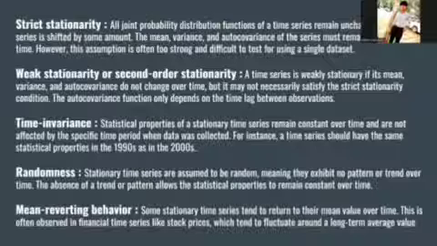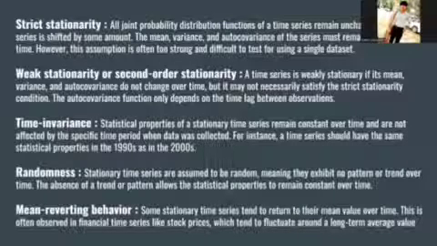Weak stationarity, or second order stationarity: a time series is weakly stationary if its mean, variance and autocovariance do not change over time. Time invariance: statistical properties of a stationary time series remain constant over time and are not affected by the specific time period when data was collected.